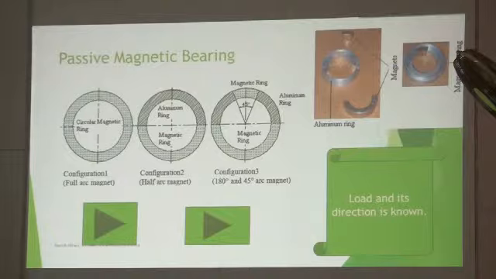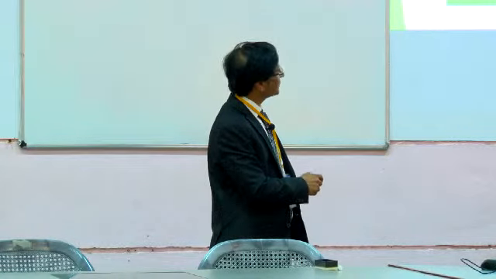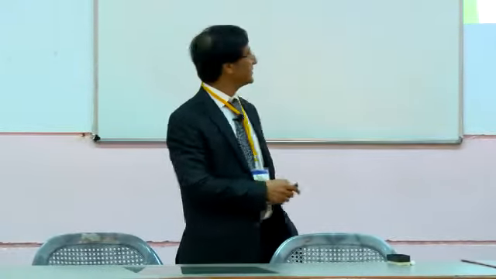Another thing we can learn from here: when we are dividing only 180 degree and 45 degree, why not make a number of pieces? Even then, dynamic load can be sustained. That means I keep 45 degree here, leave some gap, give another 45 degree, leave some gap, then another 45 degree. If I keep it that way, I may get a better product. I had made only 180 degree. If I divide in sectors and insert, it is the same thing as a tilting pad bearing.